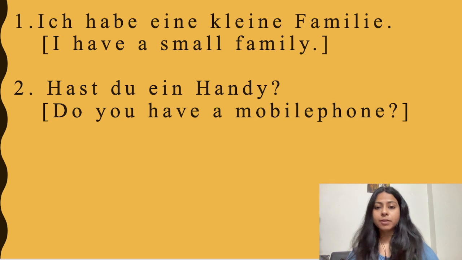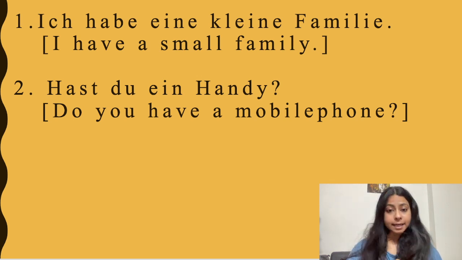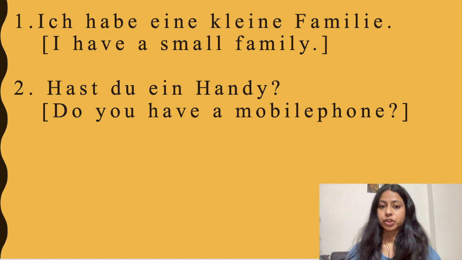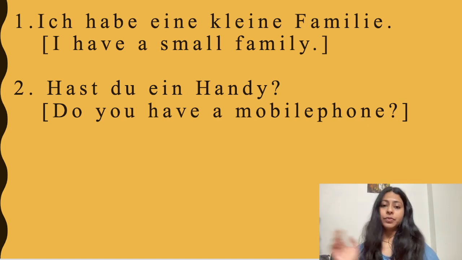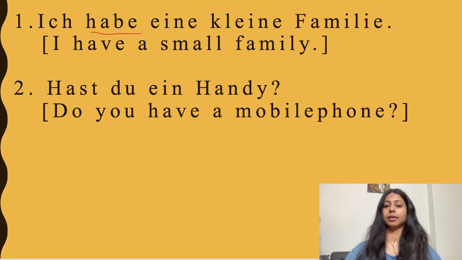I have a small family. And in the second sentence we have: Hast du ein Handy? Now in the first sentence the verb is at the second place. If you could see, the verb is at the second place and it is conjugated. Now we have learnt personal pronouns and verb conjugation. If you haven't watched my previous videos, I will paste the link in the description below, and you can go and watch the videos on personal pronouns and on verbs, so that what I'm saying right now is more clear to you.